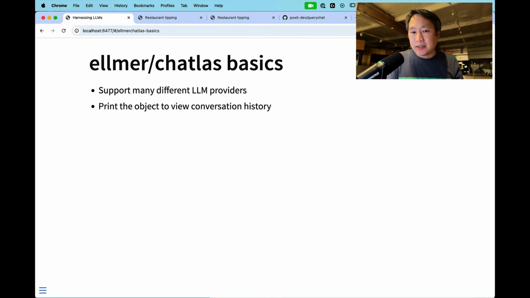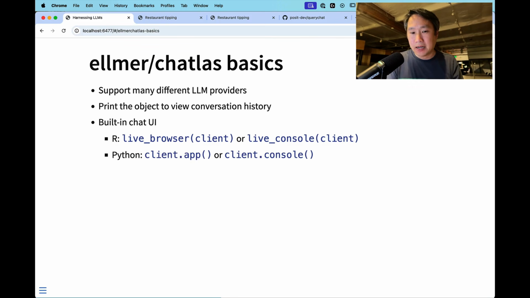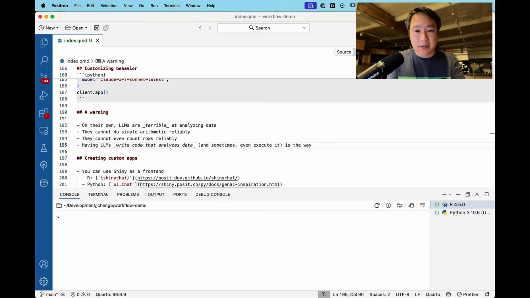Secondly, you have the ability to have a chat and then take that chat object and just print it at the console or in a Jupyter notebook, and you'll be able to view the conversation history just by printing the object. And third, both ellmer and chatlas have built-in chat UIs, and in fact, they each have two built-in chat UIs, one for a web browser and one for the console, and I'll show you real quick how that works.